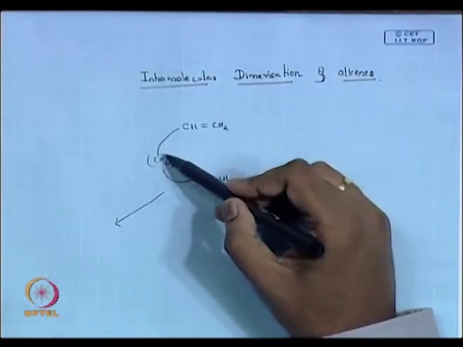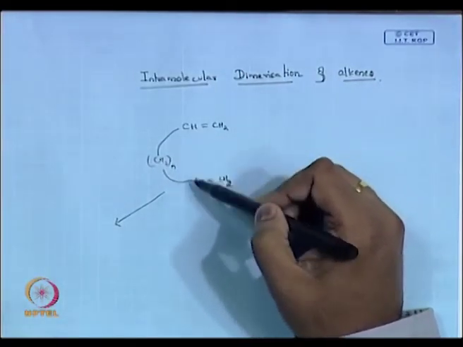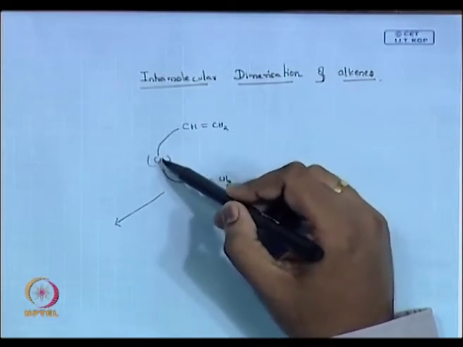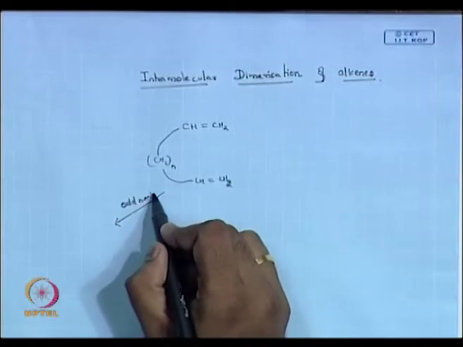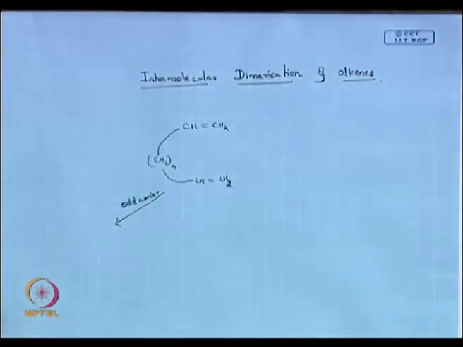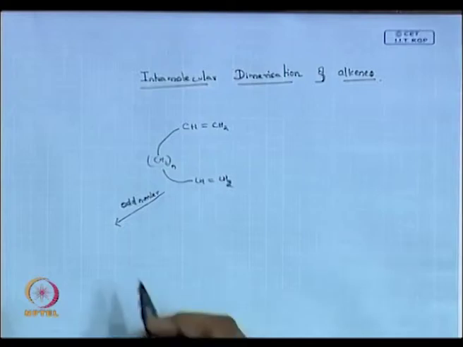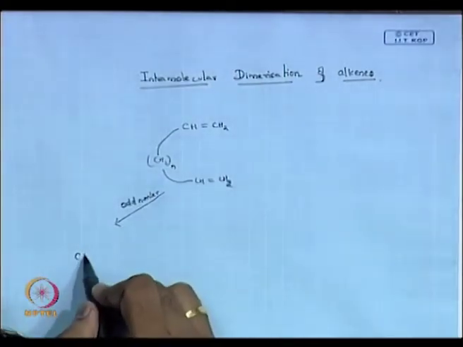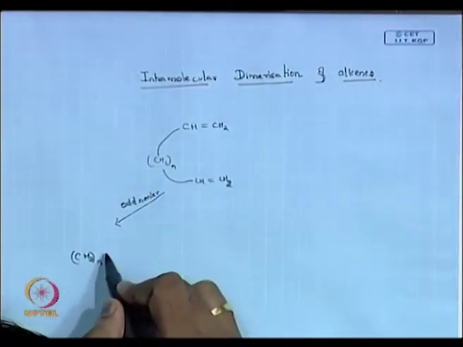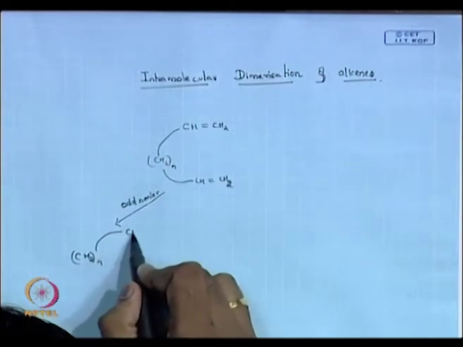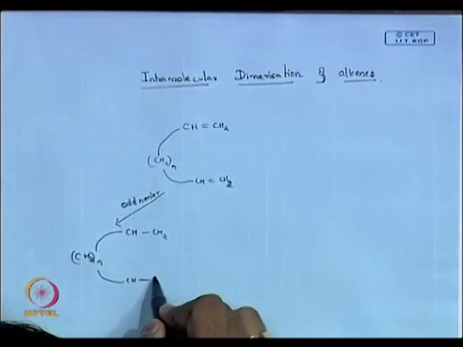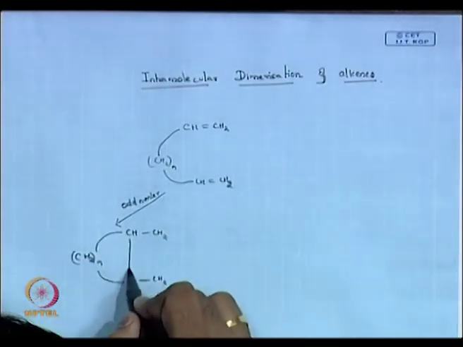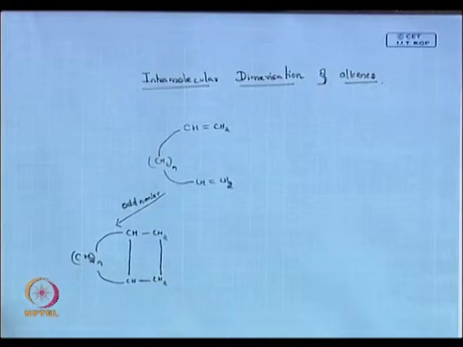If the intervening CH2 between these two alkenes is an odd number, by a type of rule, then you end up with a direct addition across the double bond.